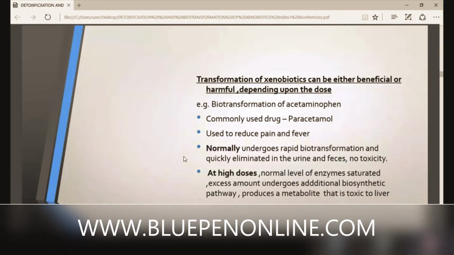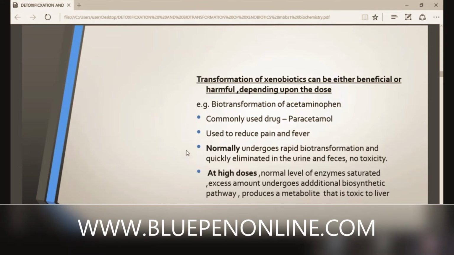Here we are going to discuss our very common drug paracetamol, which contains a particular compound, acetaminophen. It is a small pharmacology topic; we are entering a little part of pharmacology. Biotransformation of acetaminophen: it is a commonly used drug, paracetamol, mainly used to reduce pain and fever. Normally it undergoes rapid biotransformation and is quickly eliminated in the urine and feces. No toxicity normally, if you take it 3 times or maximum 4 times.